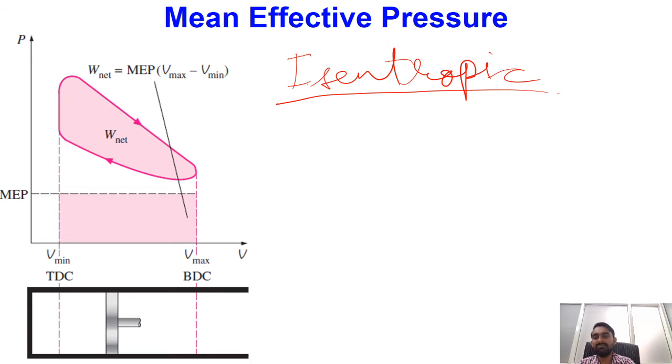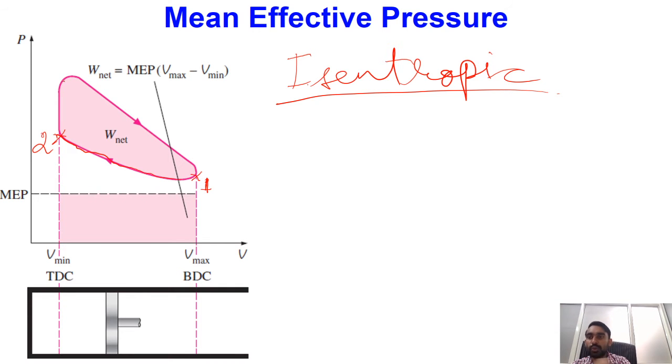How this actually comes, we will see in the subsequent slide, but first let me briefly introduce it. Let us consider this is the point at which we have started our compression process. From point number 1 to point number 2, we have isentropic compression.